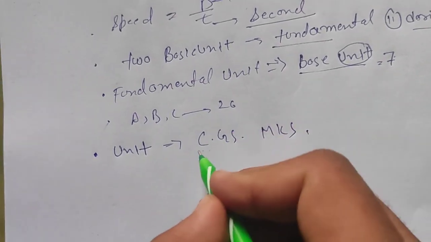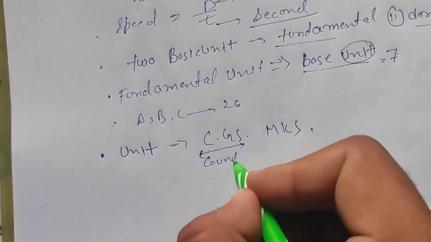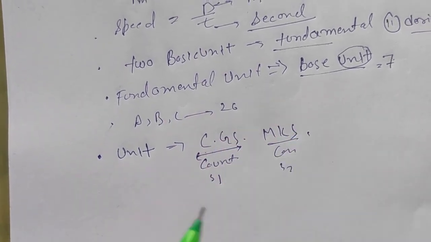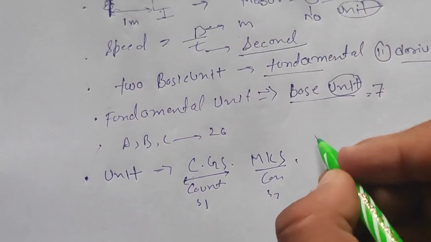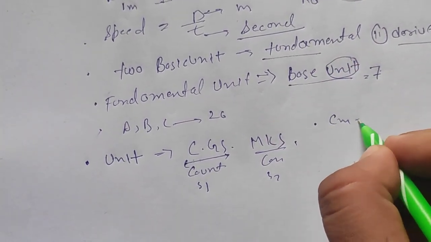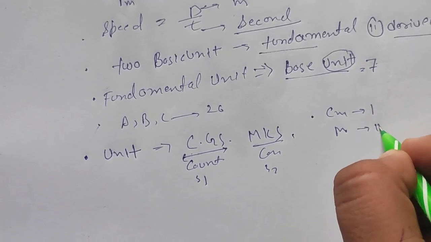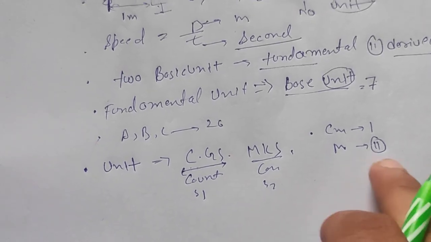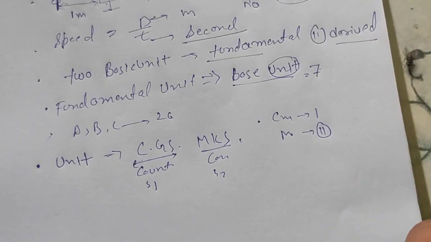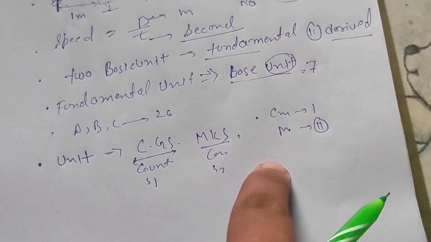For example, take student 1 and student 2, or two countries. Student 1 uses the centimeter and student 2 uses the meter. Imagine both countries or students work together on making an aeroplane or anything else. There is confusion, because one is using centimeters and the other meters.